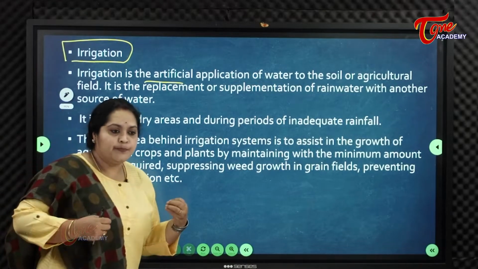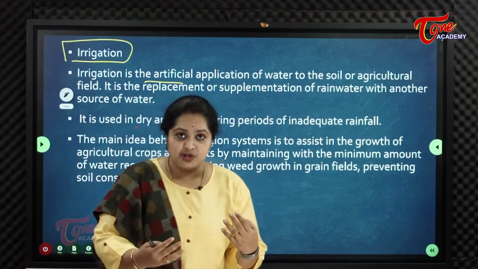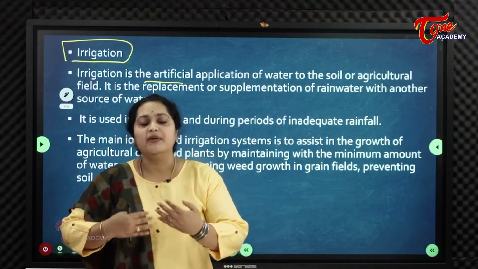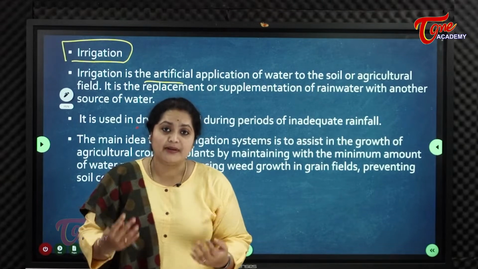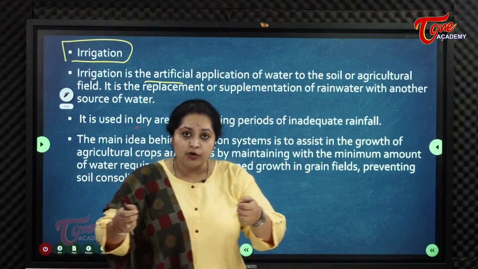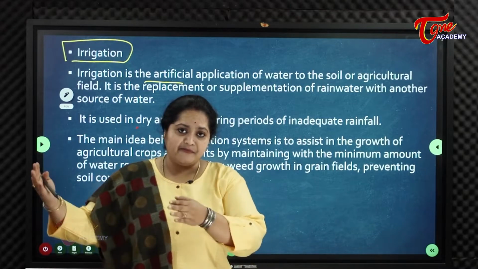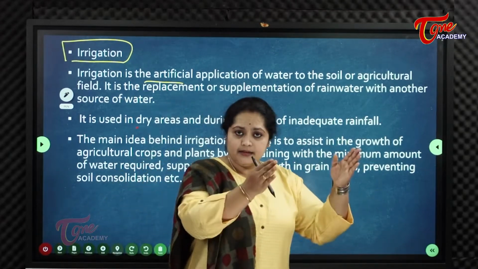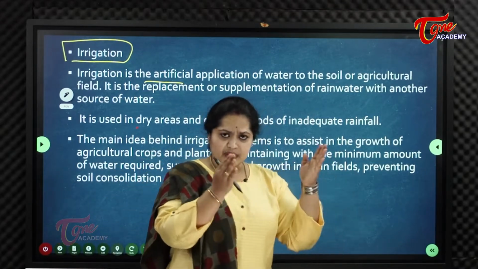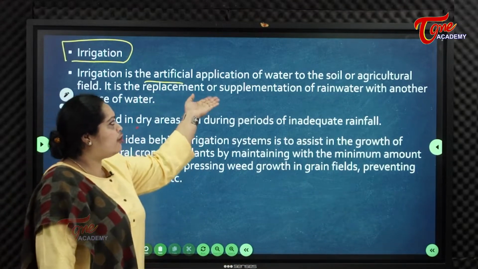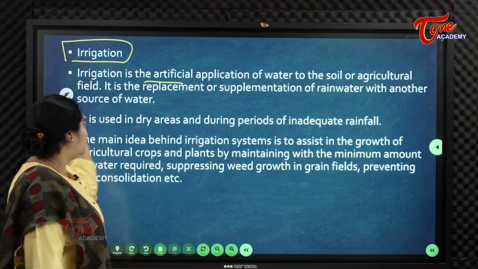It's an external application, not natural. It's an intervention of human beings. We knowingly get the sources of water from one place to the concerned agricultural field, to the farms.